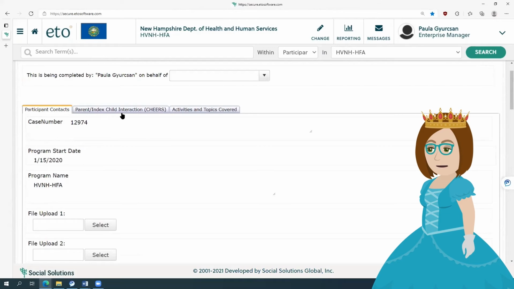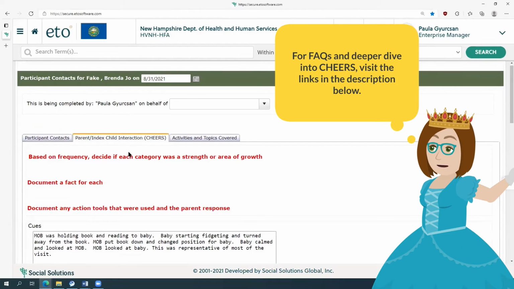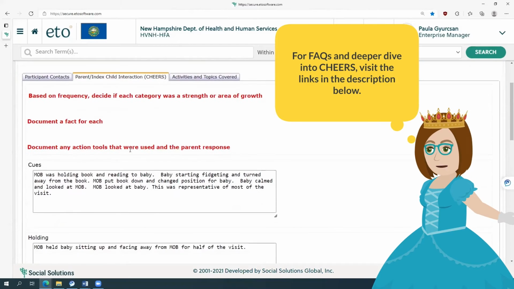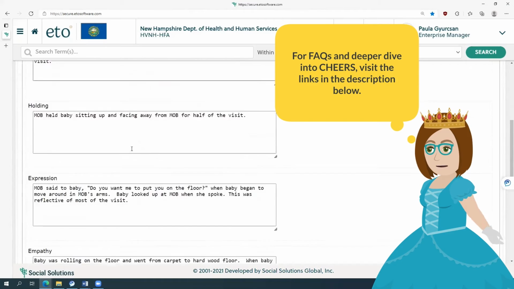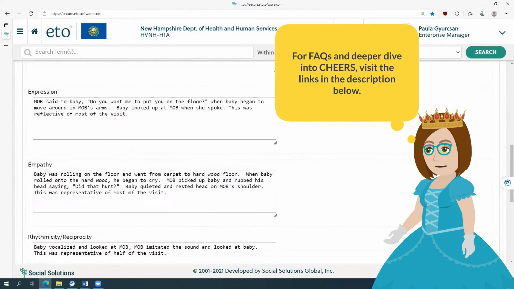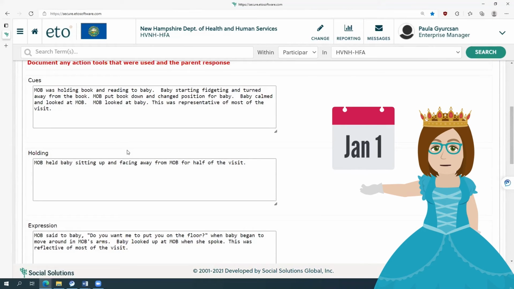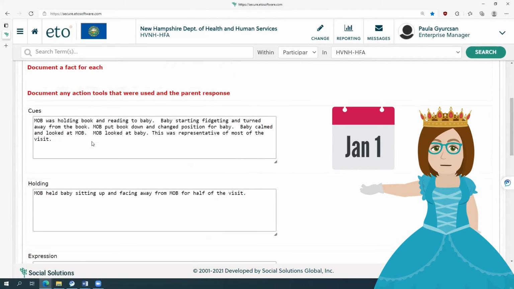The next tab is where you enter the cheers. I had an in-person home visit, so I completed all of the cheers. If you have a virtual visit, you are required to complete 2 cheers, and beginning on January 1st, 2022, the 8th edition of the Best Practice Standards will be out, and everyone will be required to complete only 2 cheers for any type of visit.